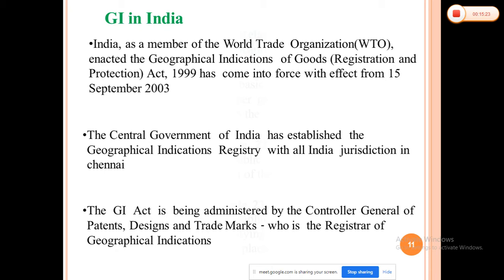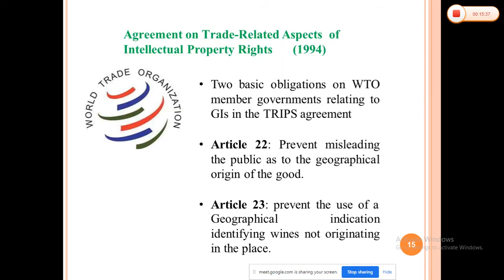There are two basic obligations under the WTO. I mean, there are two basic provisions in our TRIPS agreement, the Trade-Related Aspects of Intellectual Property Rights agreement, which was concluded in Geneva. Two articles are mostly related to geographical indications.